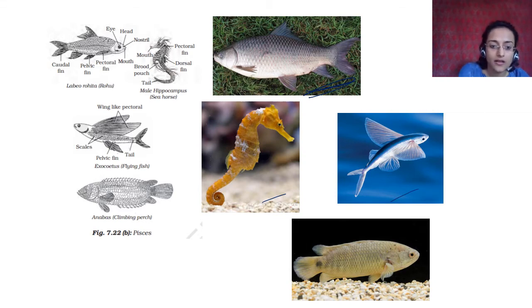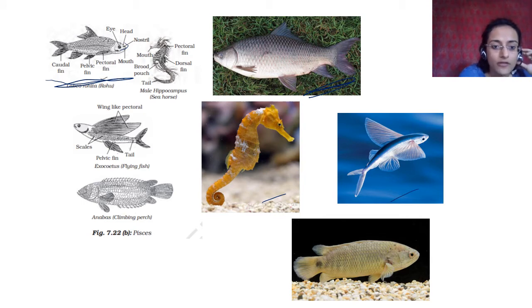And these are climbing perch. Here the pectoral fins. If you are ever asked to draw, you can keep one of these in mind. ये एक आधा draw कर लो. You just remember these, and you make a basic diagram like this, make this head, make this, and then you make a fin, and then you just have to label. Remember the labeling, okay?